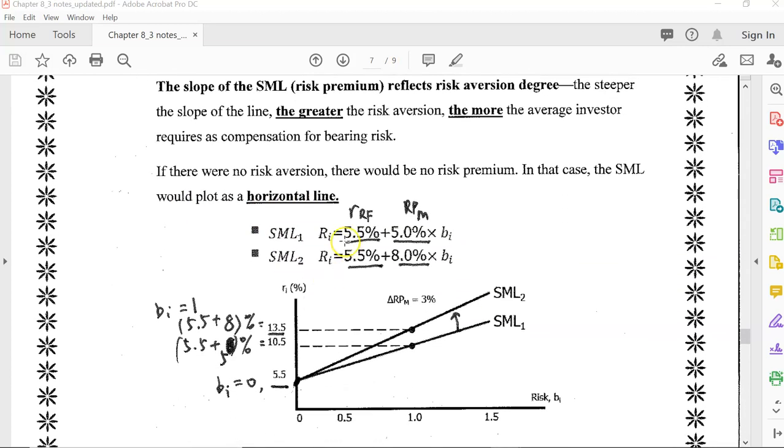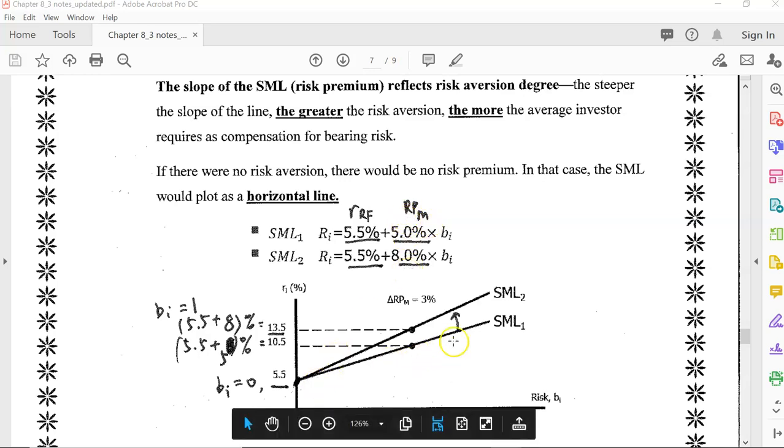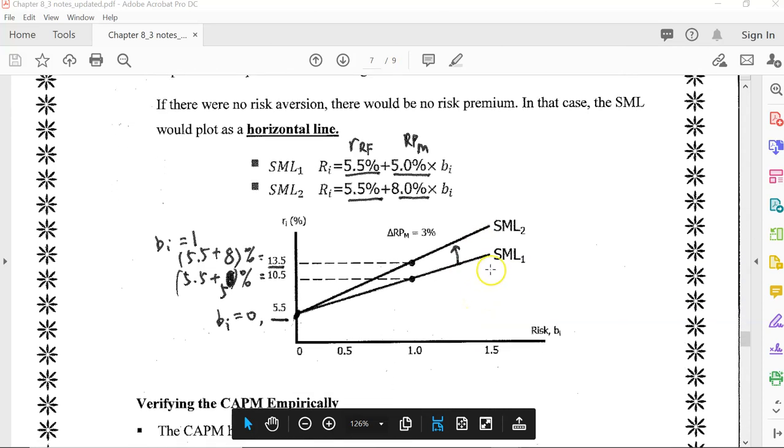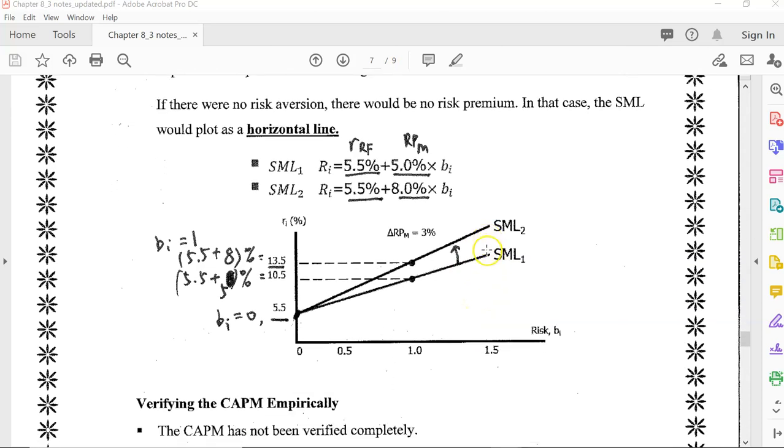If we look at the equation here, it used to be RI equals 5.5% plus 5% multiplied by beta. Now the coefficient on beta, the market risk premium, goes up to 8%. So this line moves up, but this time it is just the slope that goes up. The intersection with the RI y-axis, when beta is 0, RI is still 5.5%. This point doesn't change.